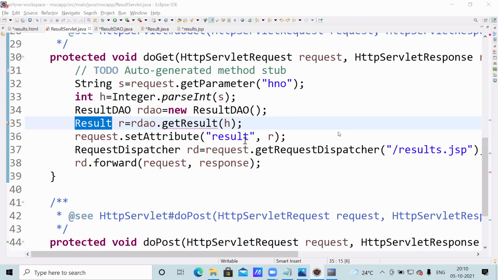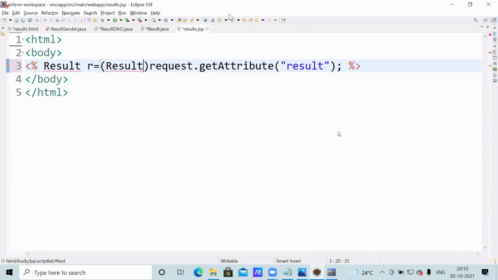Now the getAttribute method returns the Object class. The Object class we are assigning to the Result class. It is downcasting. That's why explicit type conversion is required. So while doing downcasting, first you need to check whether upcasting is there or not. If upcasting is there, next you have to check whether explicit type conversion is there or not. If it is there, it is valid.